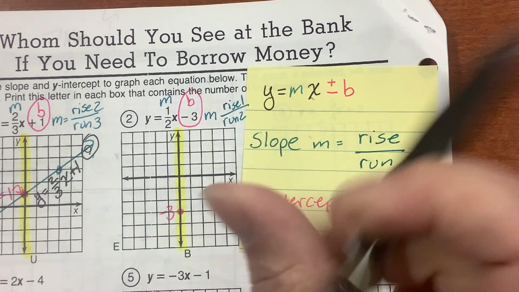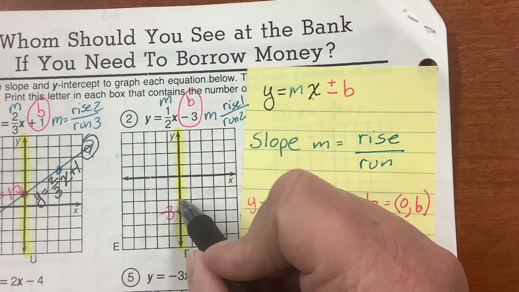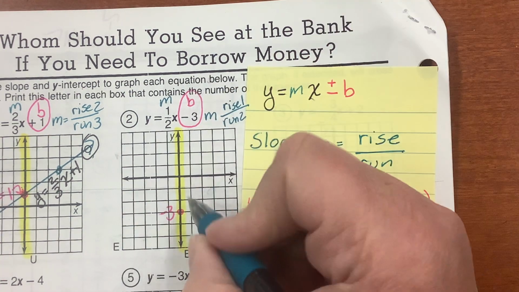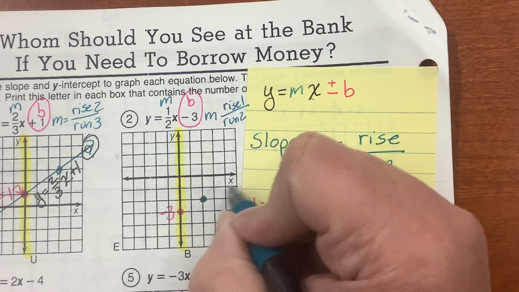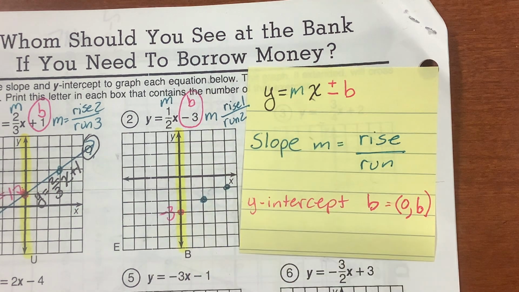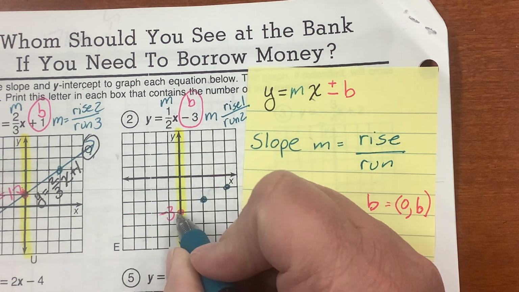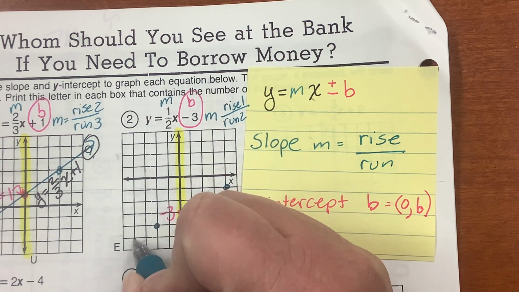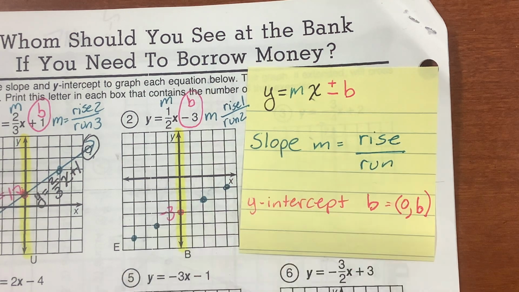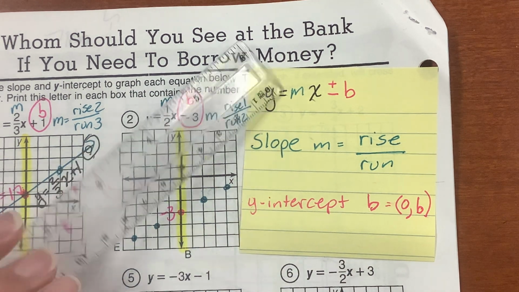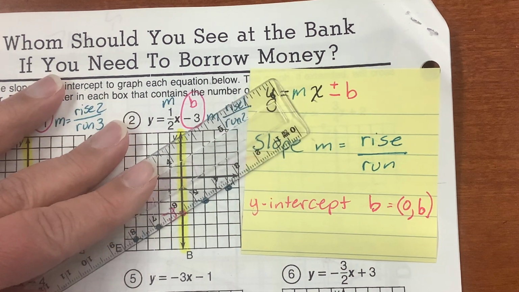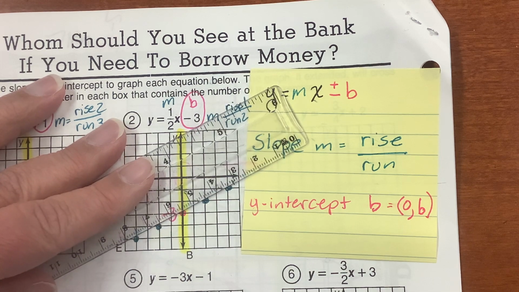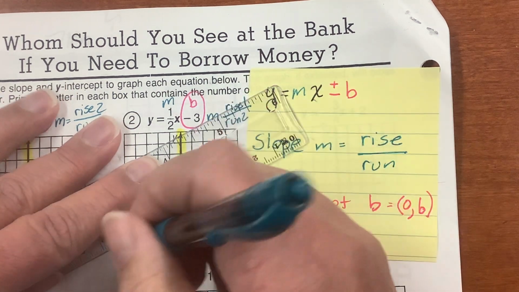Now from there, I'm going to rise 1, run 2. Rise 1, run 2. From here, rise 1, run 2. Now, if you want to reverse it to get some more points, you can drop 1 and left 2. Now look at all those nice points that I have. And remember, all those points are solutions to the equation.